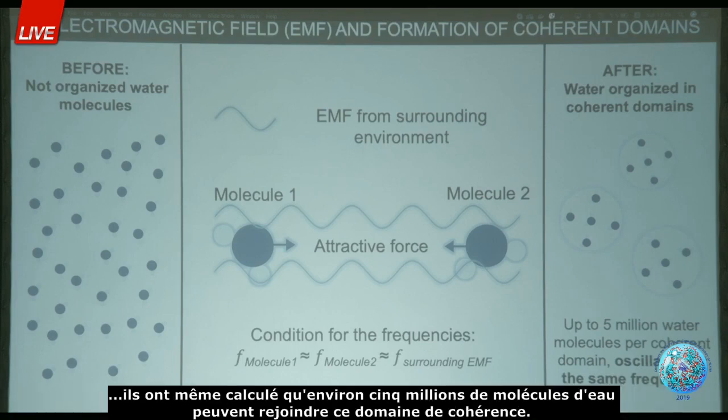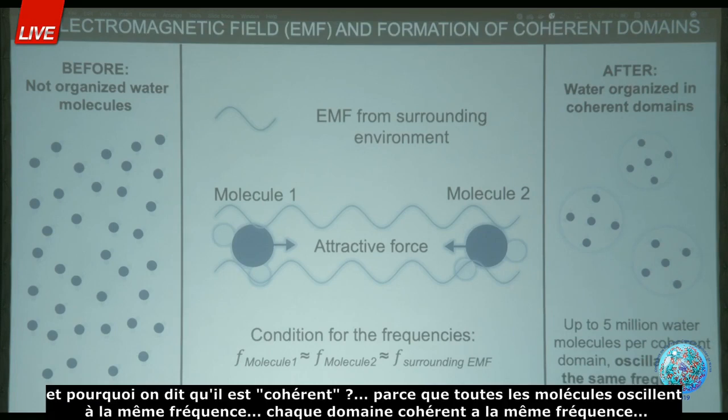They even calculated that about 5 million molecules of water can join a coherent domain. And why is it called coherent? Because all the molecules oscillate at the same frequency. Each coherent domain has the same frequency.